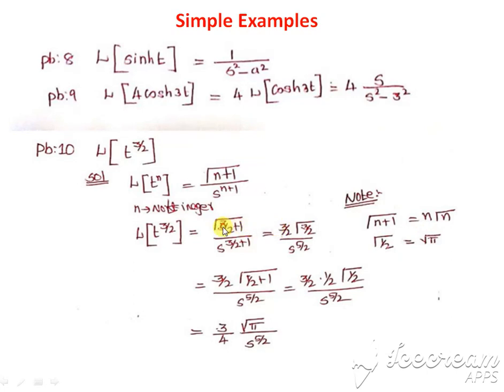So gamma function of 3 by 2 plus 1 is written as 3 by 2 gamma function of 3 by 2, divided by s power 5 by 2. Again, this 3 by 2 can be written as 1 by 2 plus 1. Again, using the property, it is 1 by 2 gamma function of 1 by 2. Again, this gamma function of 1 by 2 can be written as root pi. So simply multiply the values, and we get 3 by 4 root pi divided by s power 5 by 2.